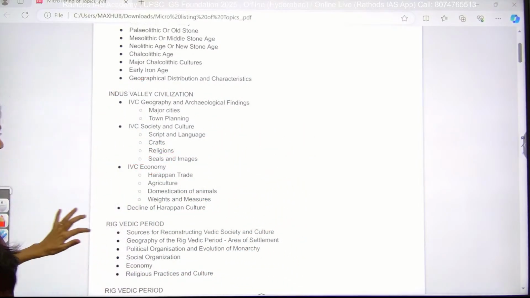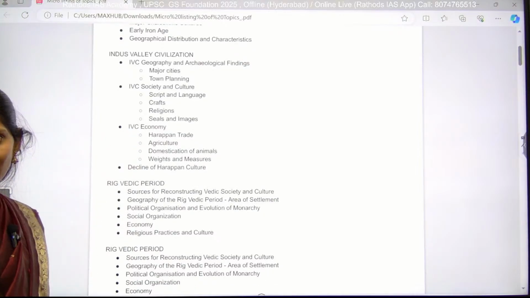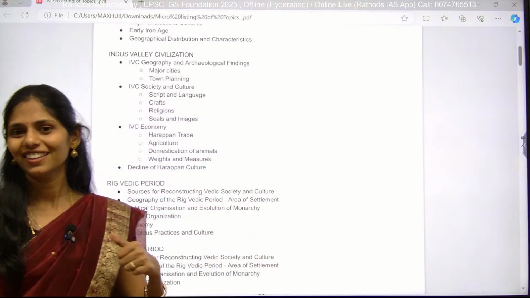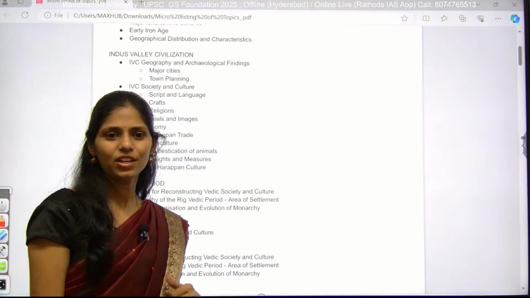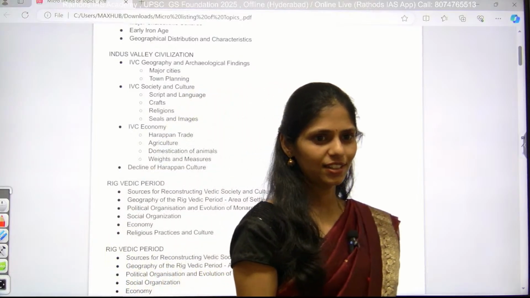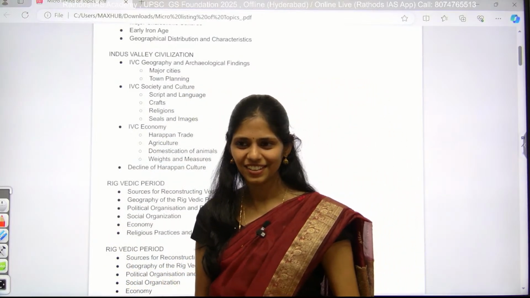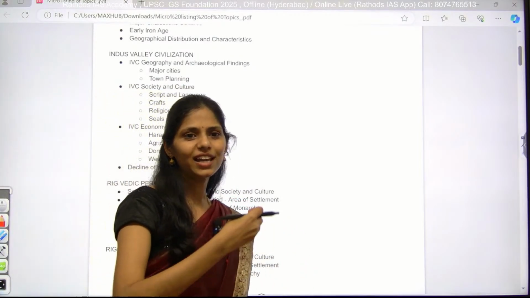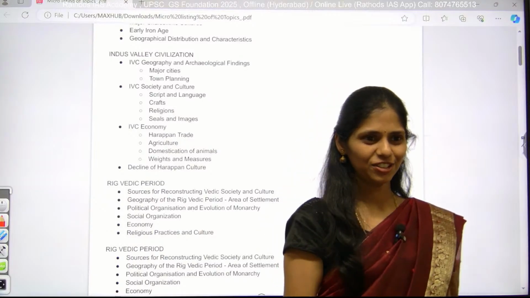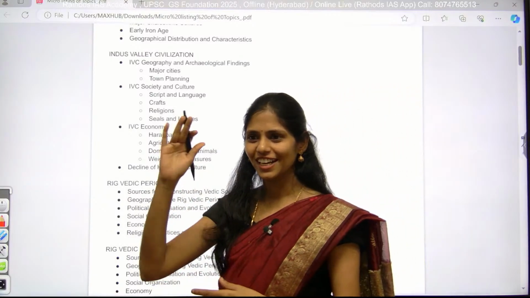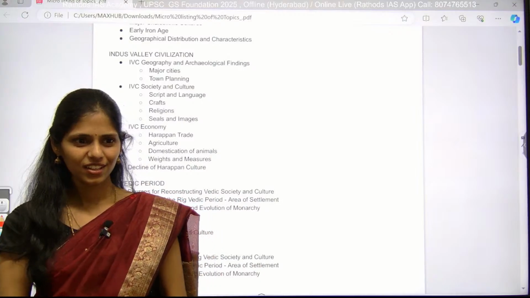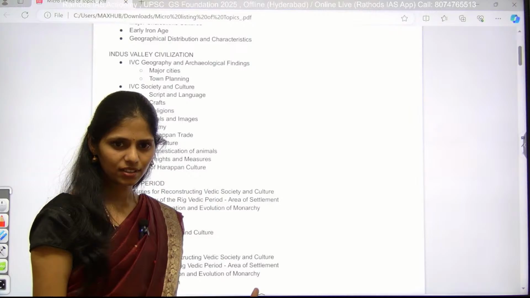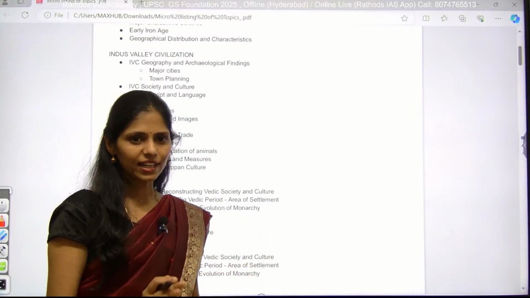And the next one is how they did trade. As I said, there were 4 civilizations at that time. Yes, India did trade with other countries at that time. So how and in which products? Because now also you are talking about trade, right? Recently a report came that India has a trade deficit with the top 10 countries. Yes or no? The first country is China. So at that time also we used to have trade, but in which products? That is the thing you have to know.